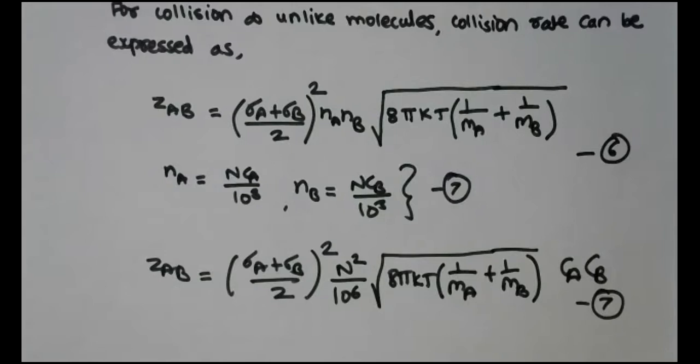We have also learned that the molecules are in a continuous state of motion, and from Avogadro's number, we have seen 1 mole of the gas consists of 6.023 × 10^23 molecules per mole. So if there are an infinite number of molecules, there will be infinite collisions. And if every collision resulted in a reaction, then every reaction would go to completion in a fraction of a second.